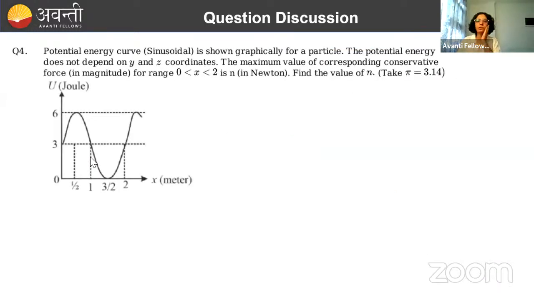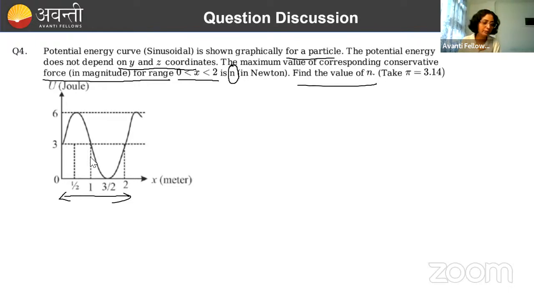Chalo. Now this was the question. Again, in this question, you can see there is a potential energy curve shown graphically for a particle. The potential energy does not depend on the y and z coordinates. It is only dependent on the x coordinate. Then the maximum value of the corresponding conservative force for the range 0 less than x less than 2, the value of the maximum conservative force is given as n. Then find the value of n.